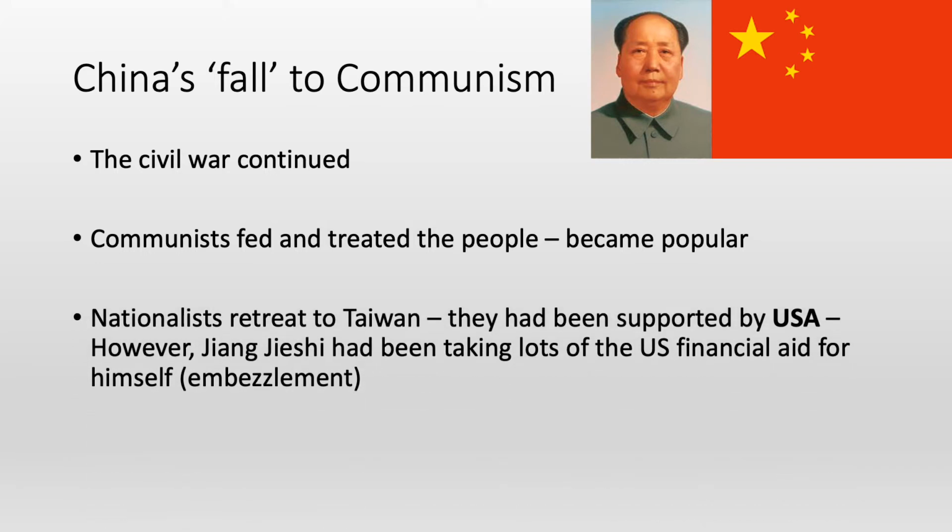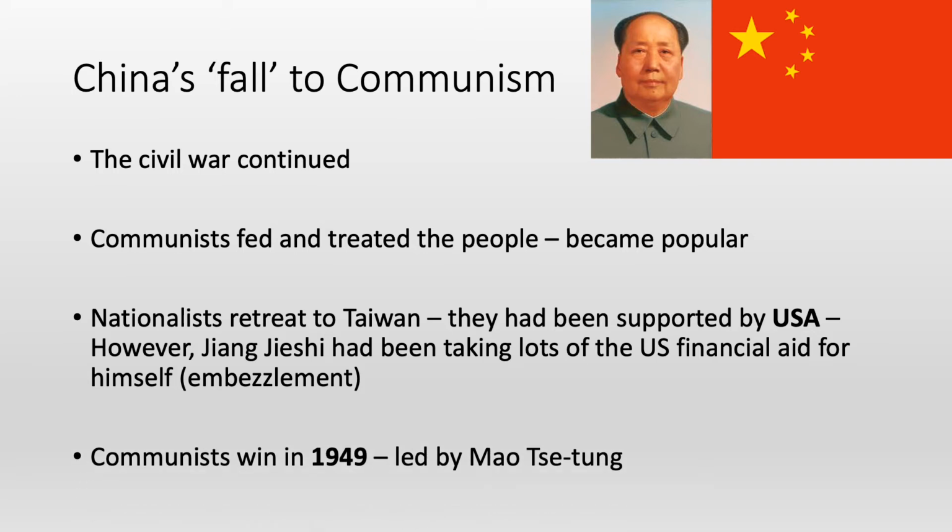The nationalists begin to realise they are losing, and they retreat to Taiwan, which is an island off mainland China. They had been supported by the USA, which is interesting. However, Chiang Kai-shek had been taking lots of the US financial aid for himself, which is called embezzlement. Because of this, a lot of the aid he was supposed to be giving to his people and his army to fight the communists was no longer reaching them. Because of all of this, the communists win in 1949, led by Mao Zedong, and they become the Communist Party in power, which eventually becomes the People's Republic of China.